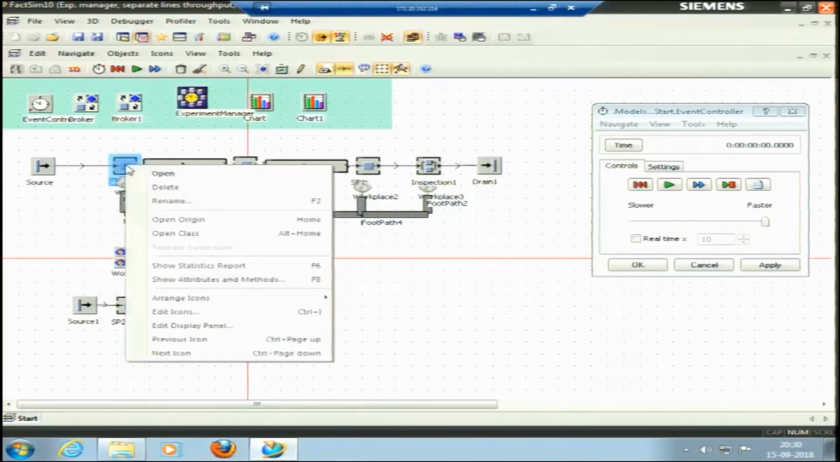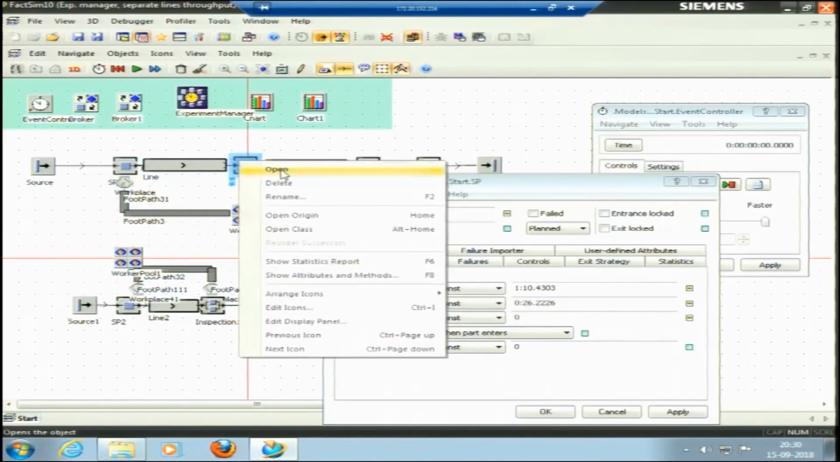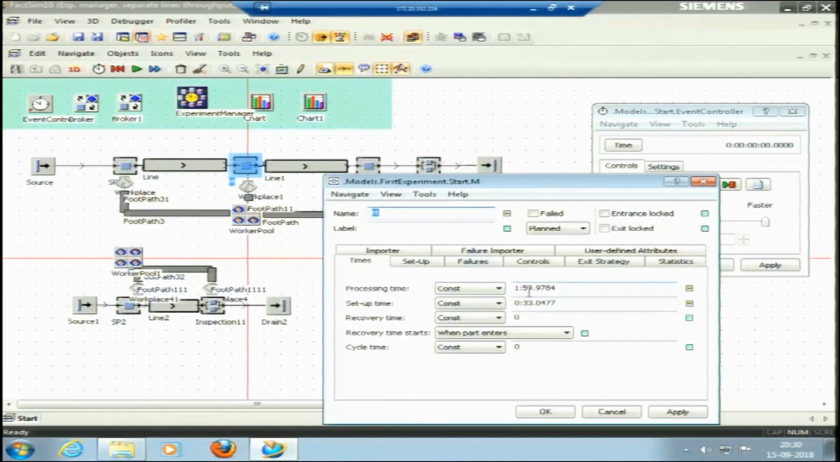Okay, this is milling. I have not changed the name, but this is milling. This time is kept constant here, and this time is 1 minute and 10 seconds, about 70 seconds it takes to do the machining. Then setup time is about 26 seconds. For this machine, these are actual times taken from live experiments. For the second machine, the time is about 2 minutes, that is 1 minute 55 seconds, 59 seconds for the processing, and for setup it takes 33 seconds. So, these are all taken constant here.